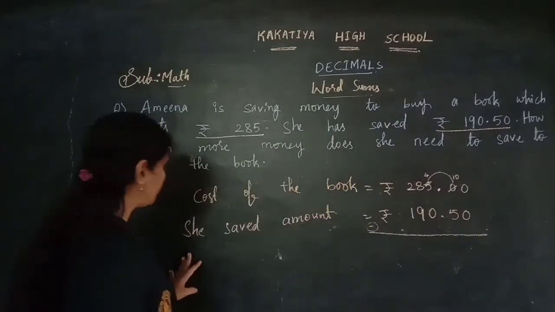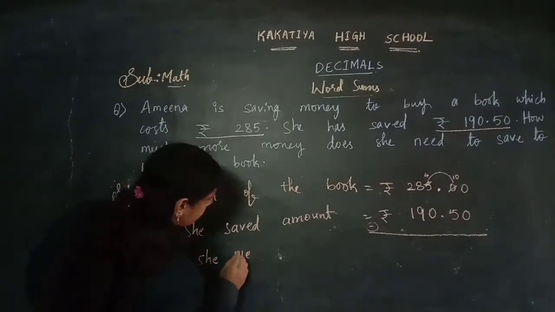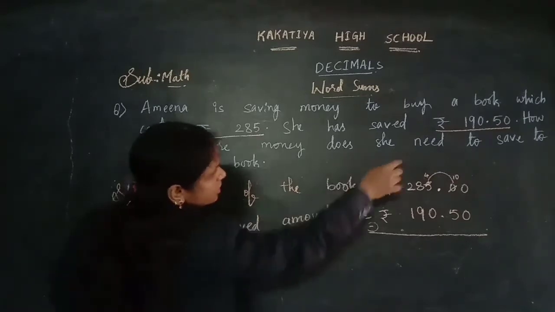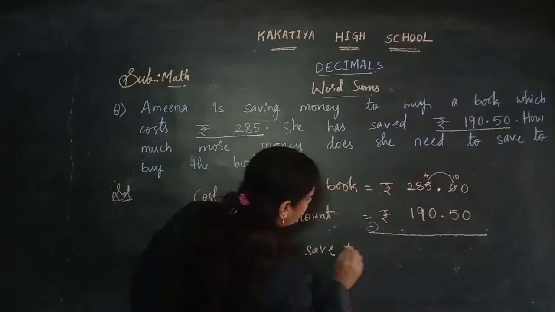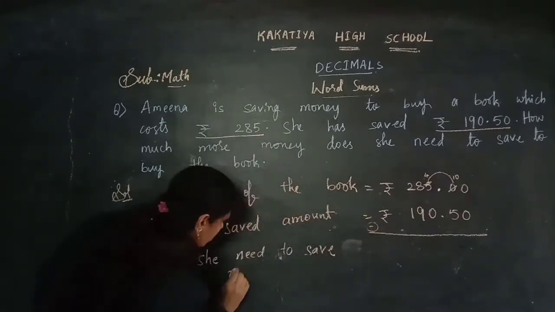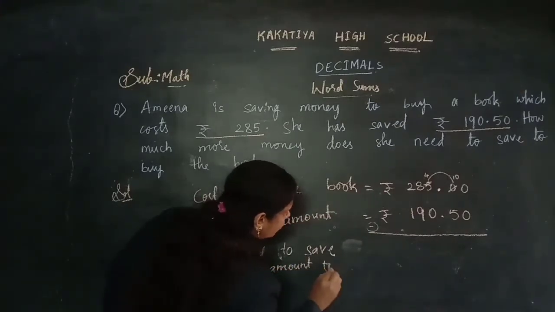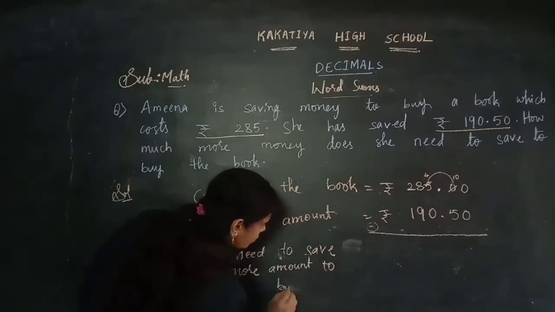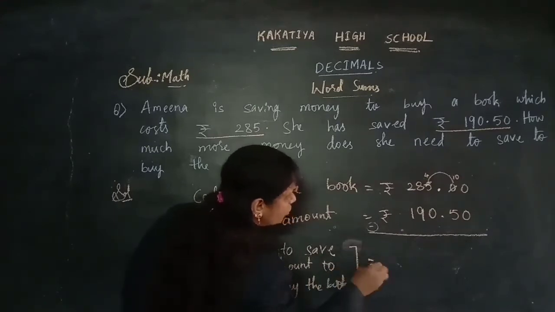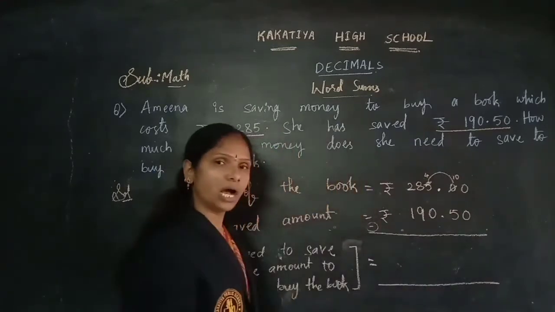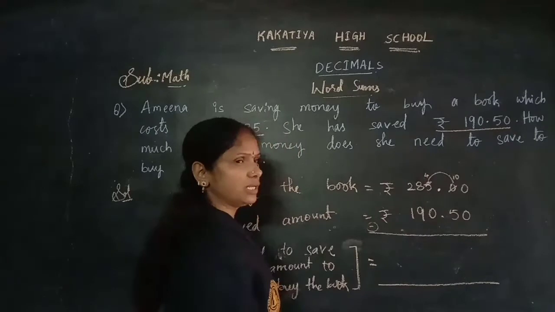So yes, the required statement is here. She need to save more amount to buy the book. You can write the required statement from the question statement, children. Means she required to save to buy that book, children. How much she required amount to save to buy that book? We need to find by doing the subtraction, children.